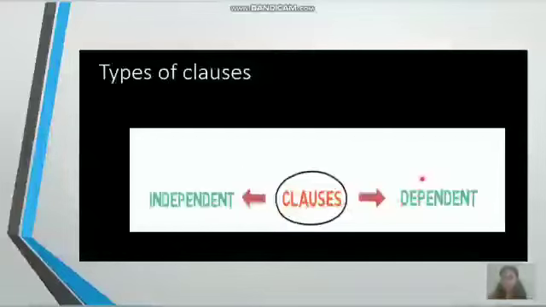Similarly, the dependent clause also is dependent upon the independent clause to give a complete thought or an idea in a sentence. Then what do you mean by an independent clause? I can tell that I am independent because I make my decisions on my own. So I can compare myself to the independent clause. So I stand on my own, I make decisions on my own. Similarly, the independent clause also stands on its own and does not depend upon any other part of the sentence to give a complete thought or an idea.